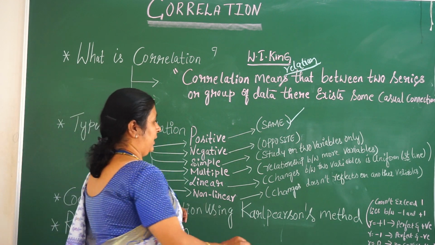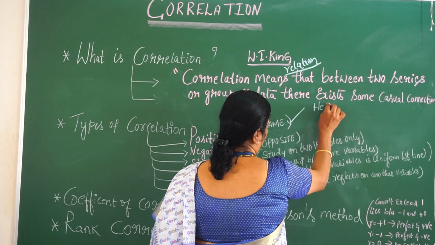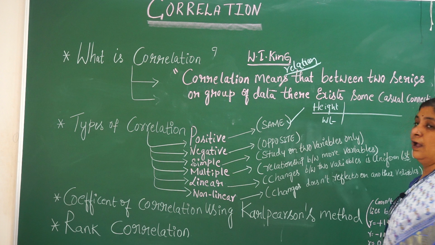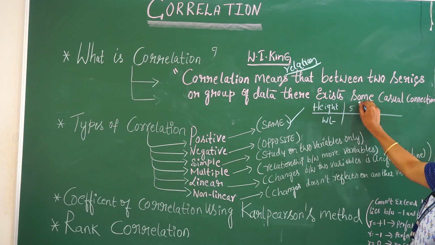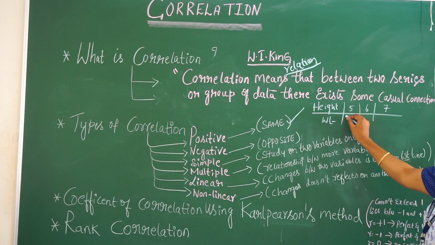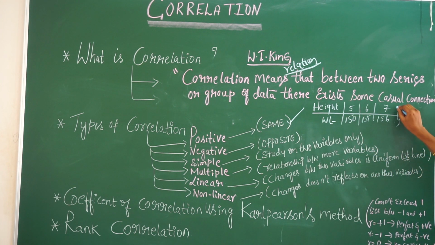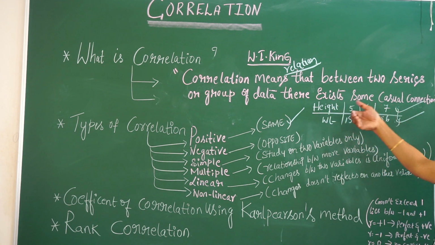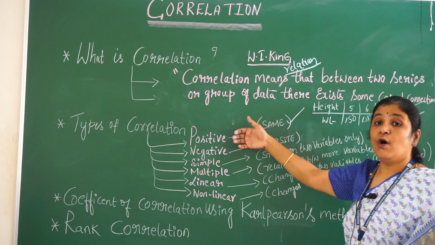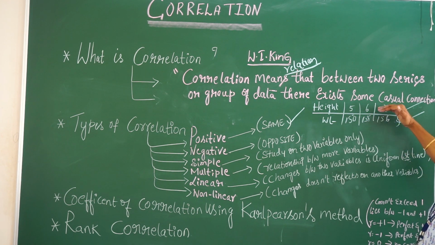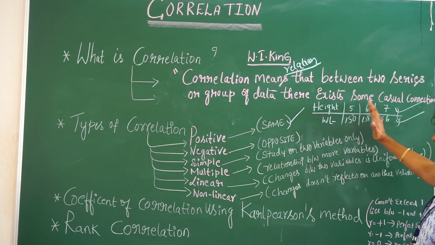For example, let me consider two variables, height and weight. As the height increases, let us say 5 feet, 6 feet, 7 feet, the weight also increases: 150, 155 and 156. When I see this relation, both are moving in the increasing direction, hence it is a positive correlation. So, a positive correlation is where both bivariate variables increase in the same direction.